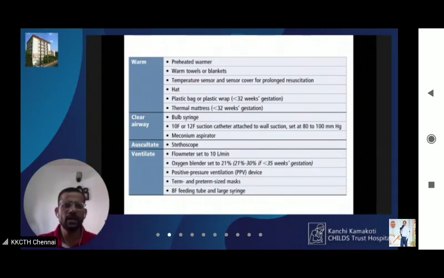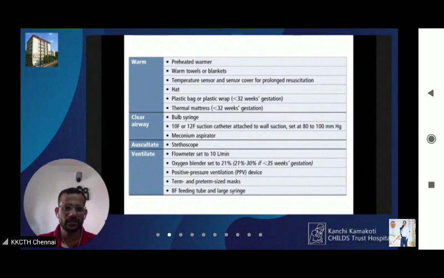This is the equipment checklist, which all of you should know. For providing warmth, you should have a preheated warmer, warm towels or blankets, at least 2 or 3 in number, a temperature sensor, a cap for the baby, a plastic bag or plastic wrap if the baby is less than 32 weeks gestation, and a thermal mattress, again for babies less than 32 weeks gestation. For clearing the airway, you need a suction machine, suction catheter, bulb syringe, and meconium aspirator.